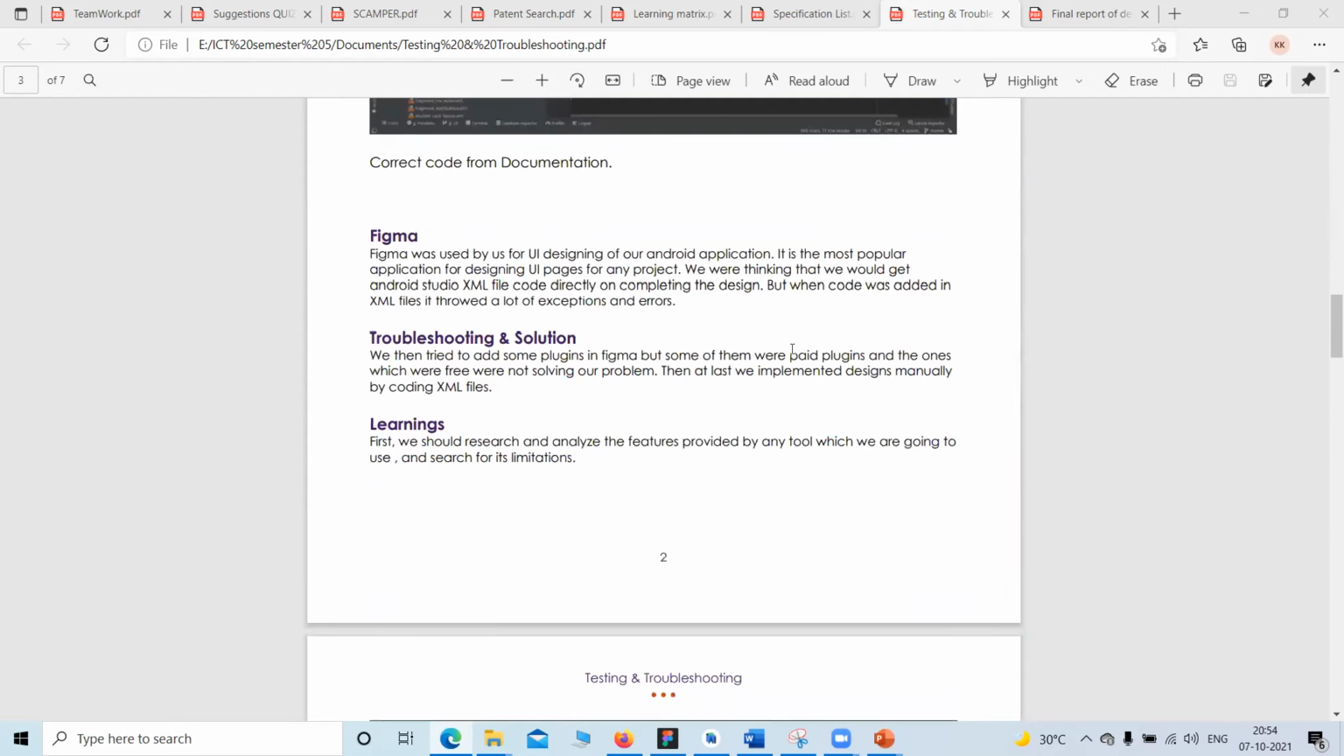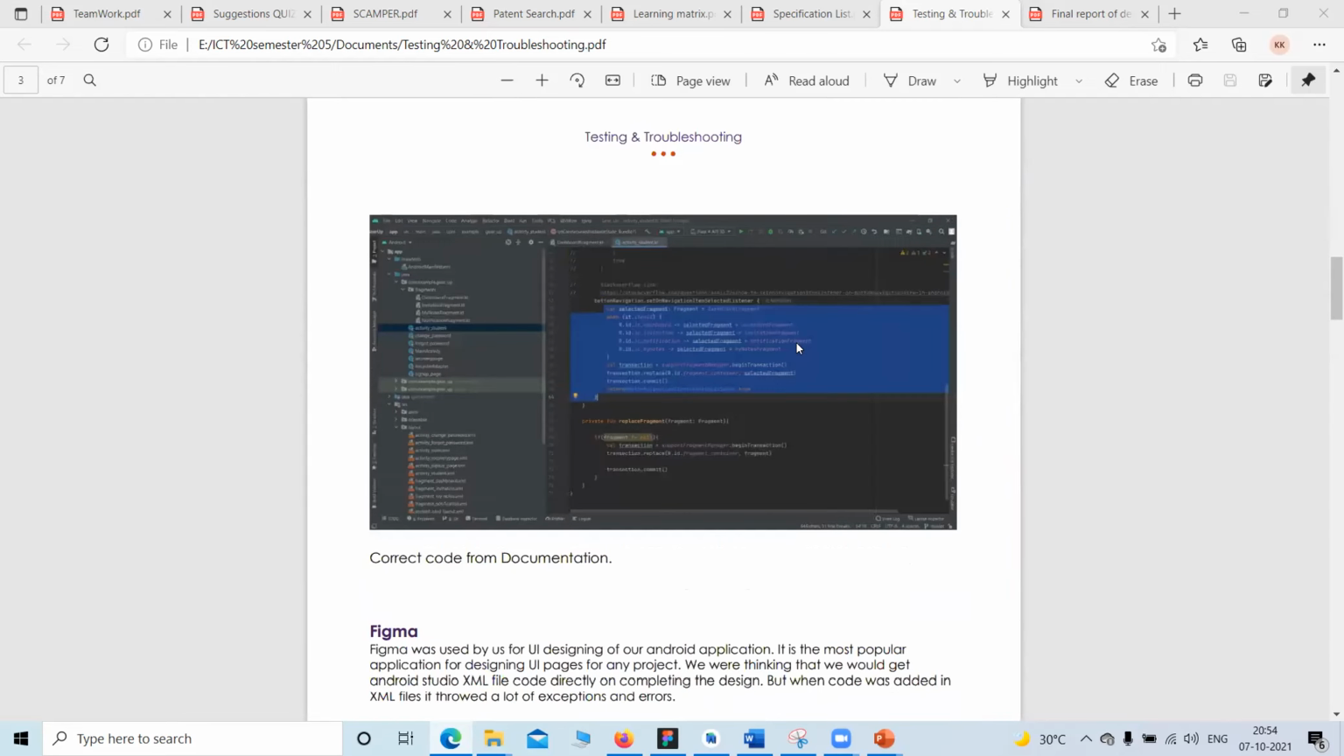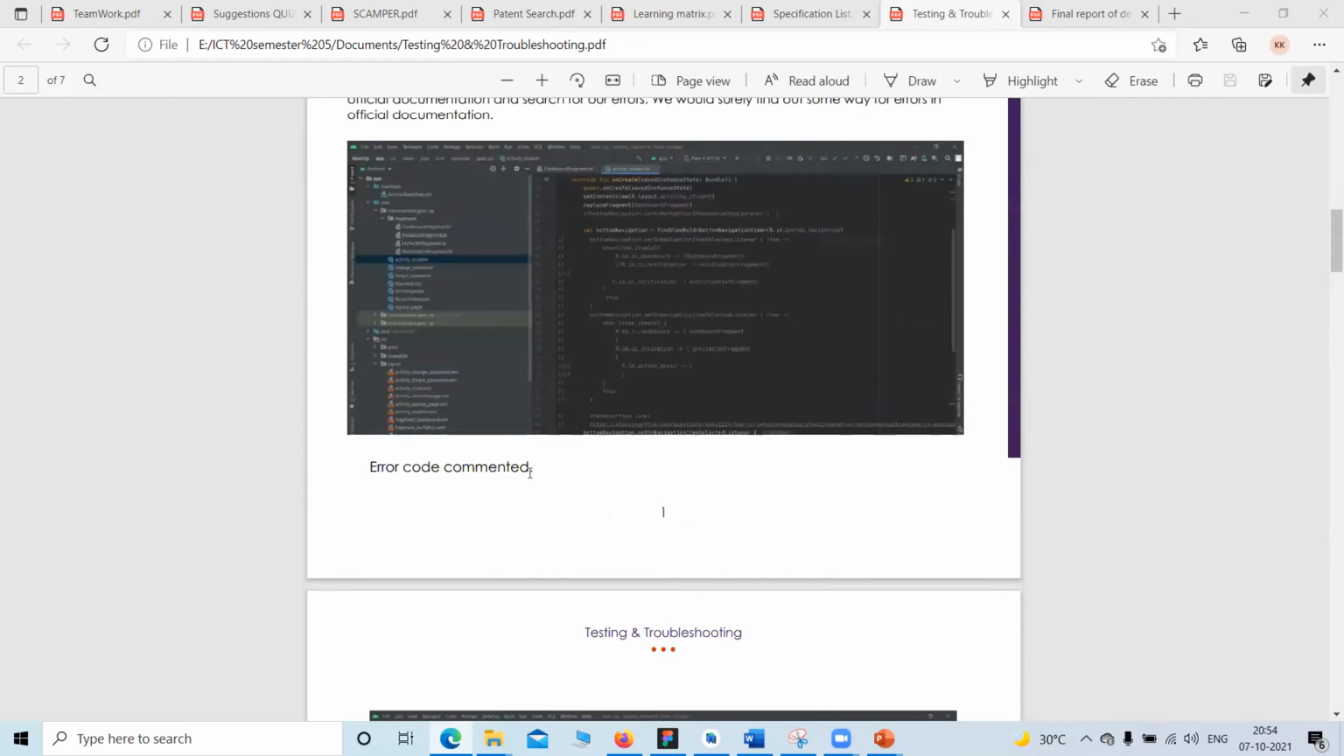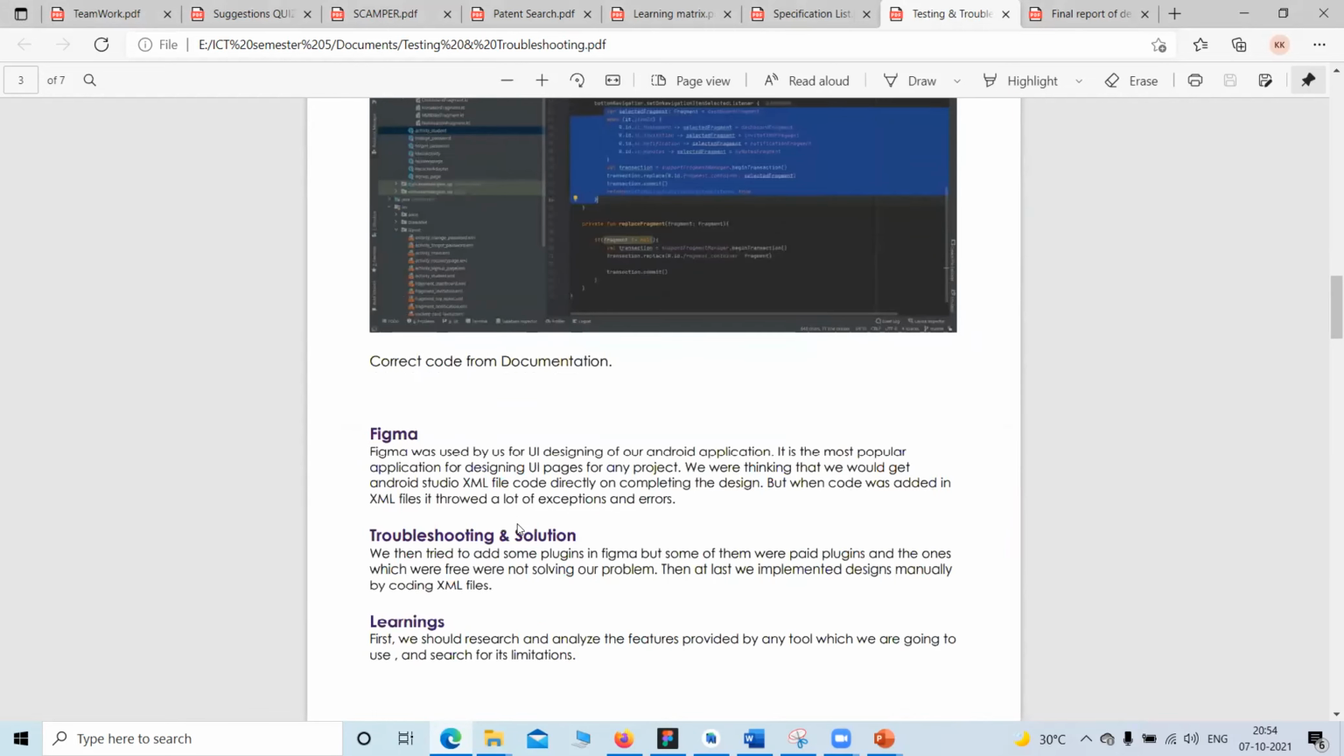So here we have demonstrated the code that was given in the YouTube tutorial and the code that was given in the official documentation. Yes, and the code that we have commented.